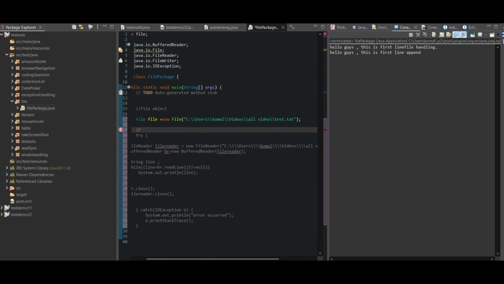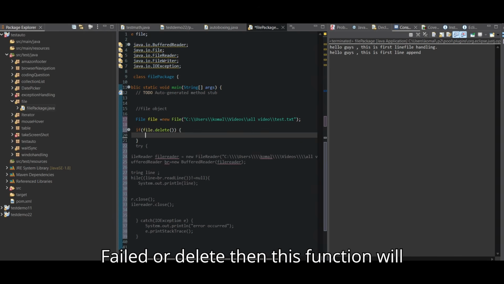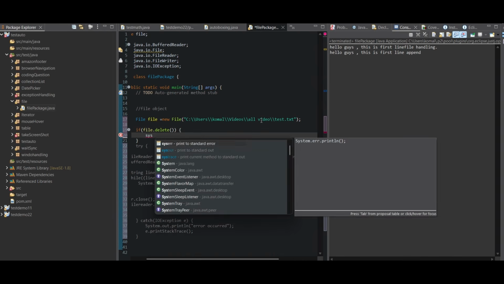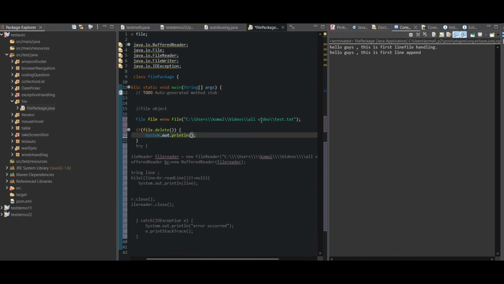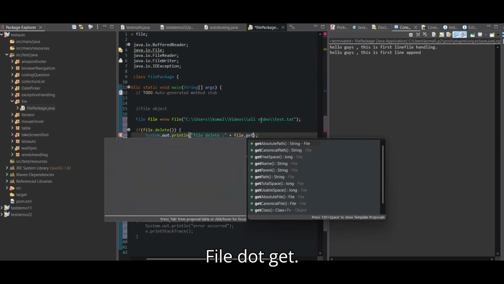If file dot delete, then this function will execute. File deleted, file dot get.